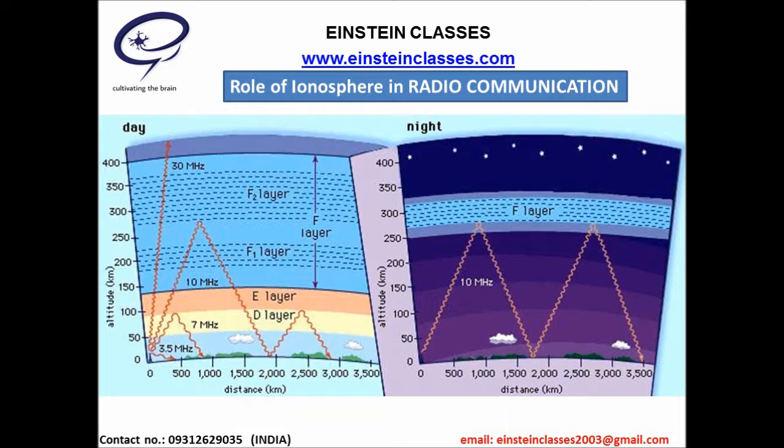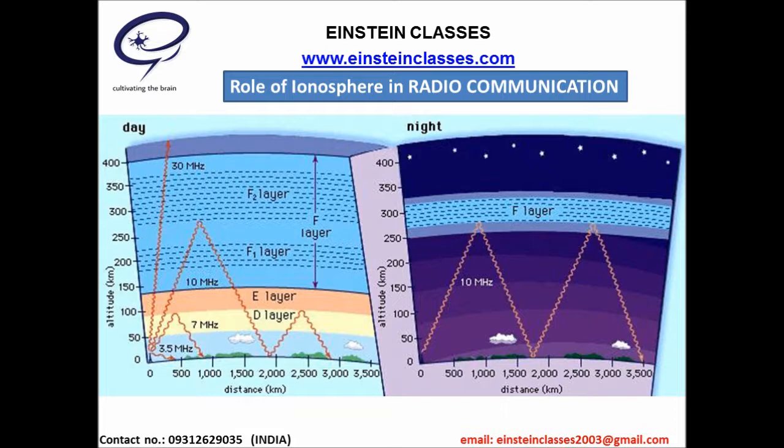The ionosphere is a particularly important region with regard to radio signal propagation and radio communications in general. The ionosphere acts as a reflector for radio waves of frequencies 3 MHz to 30 MHz. Radio waves or EM waves above 30 MHz pass through the ionosphere.